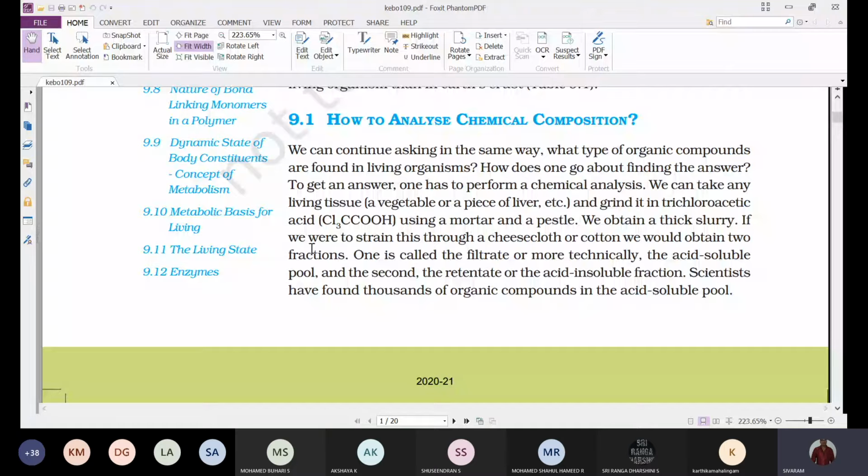And next, grind it in trichloroacetic acid using a mortar and pestle. For example, we want to analyze an animal tissue, say a bird like a hen.